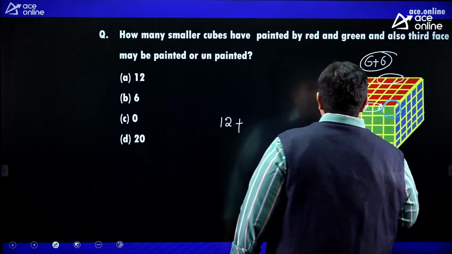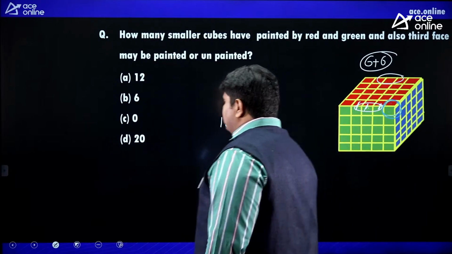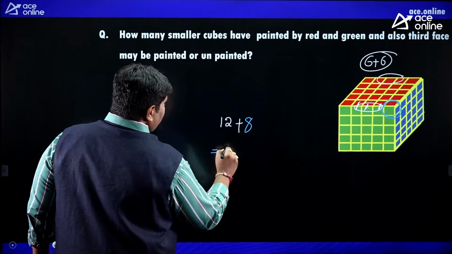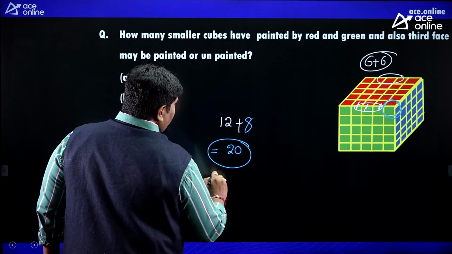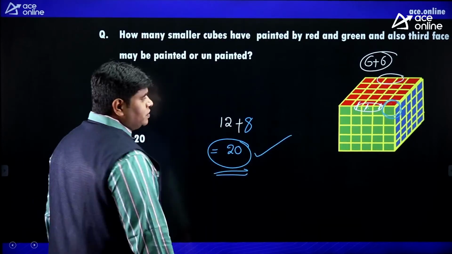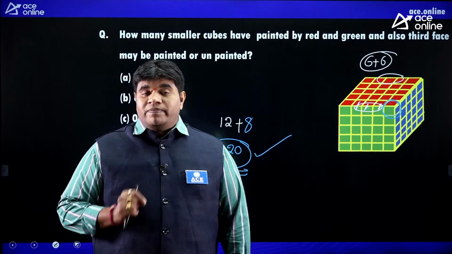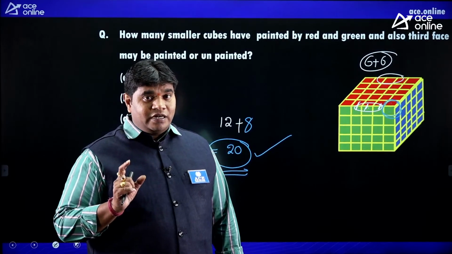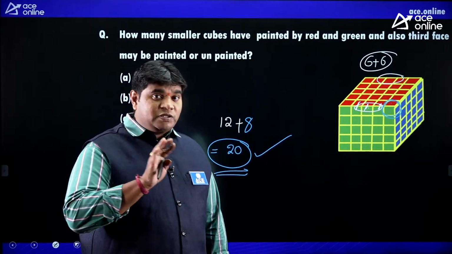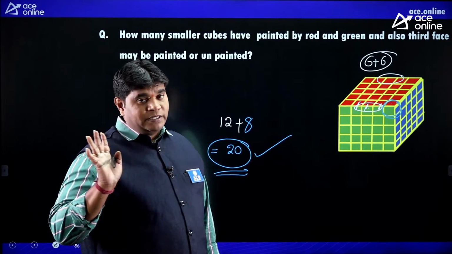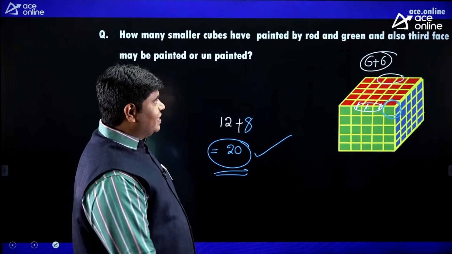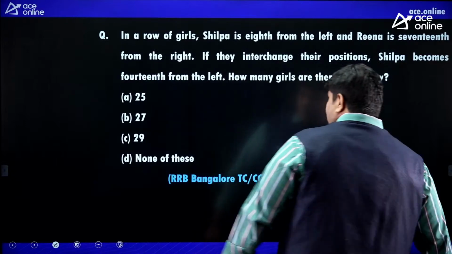So here corner, how many corners we have? 8. Okay. So 12 plus 8, answer 20. Got it, friends, all of you? Red and green and also third face may be painted or unpainted means 20. Right? Next.